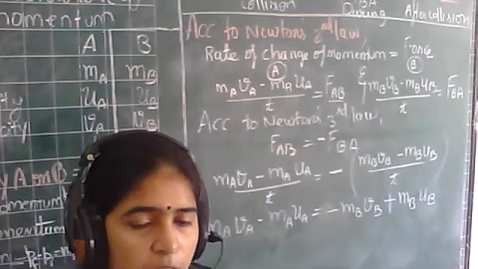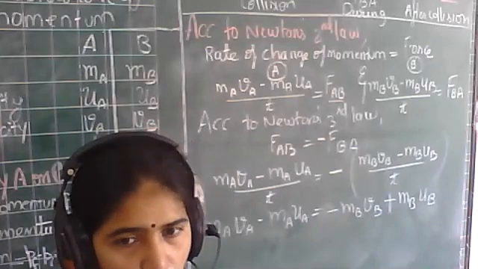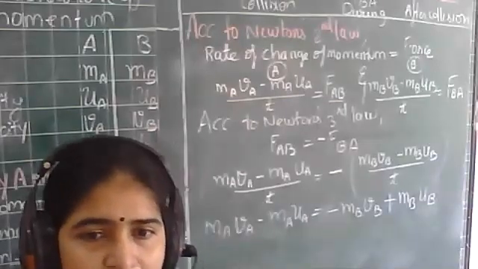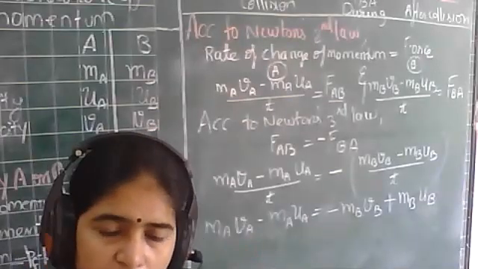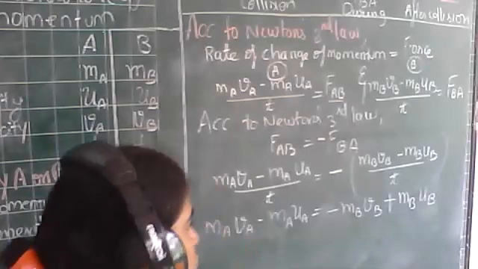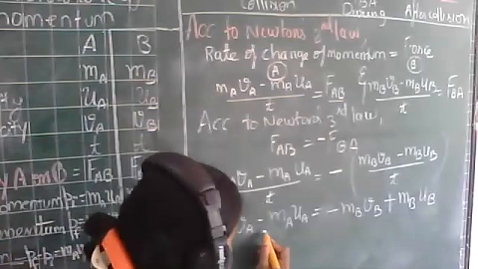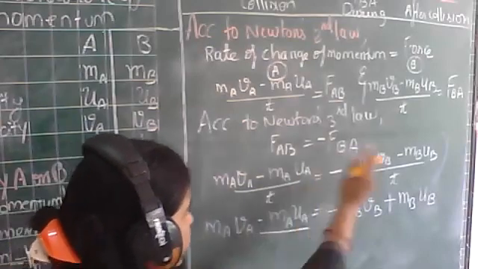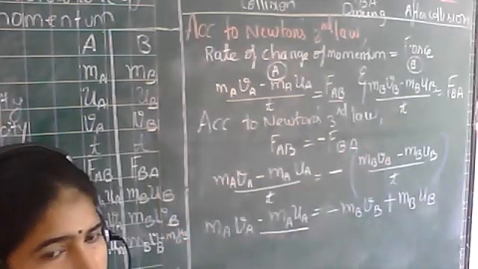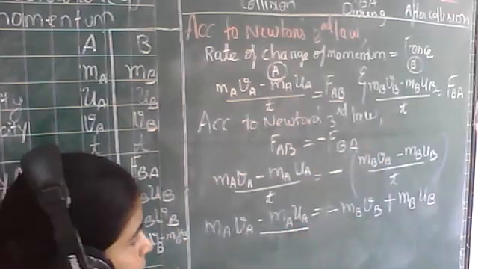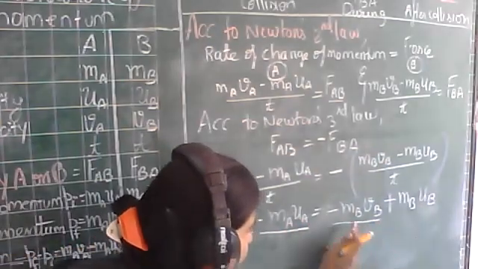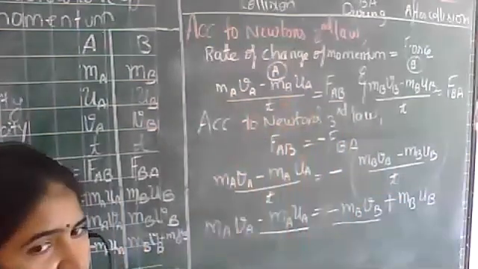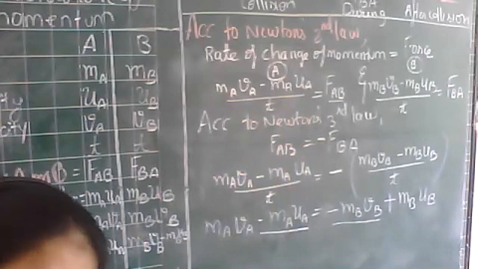We will bring the u terms, the uA and uB terms, to one side, and the final velocity terms, vA and vB, to the other side, okay? So this minus mAuA will go that side, so it will become plus mAuA. Similarly, here I have minus mBuB, so I will bring it to the other side and it becomes plus.